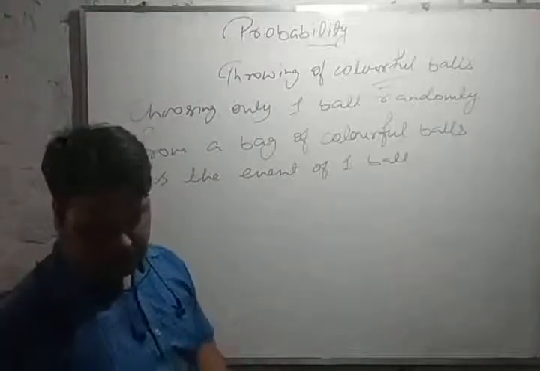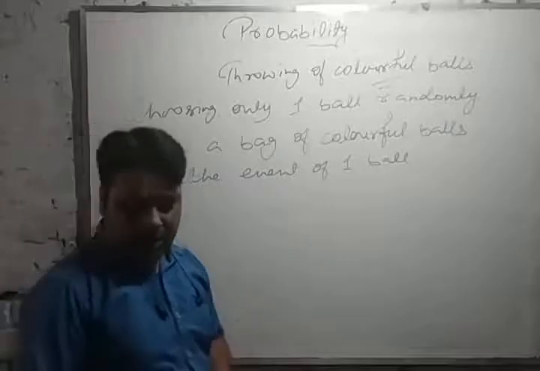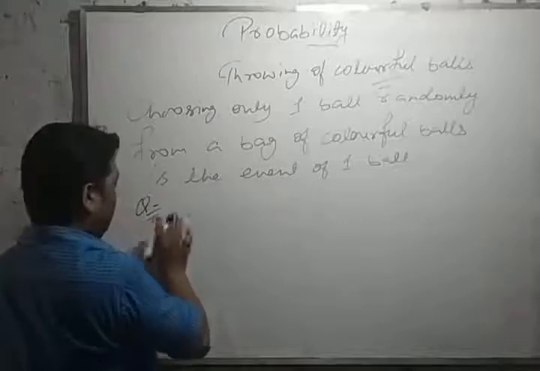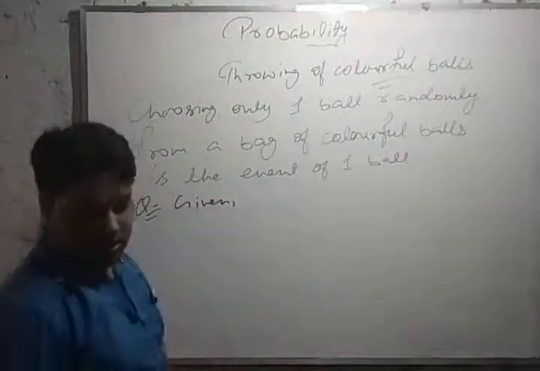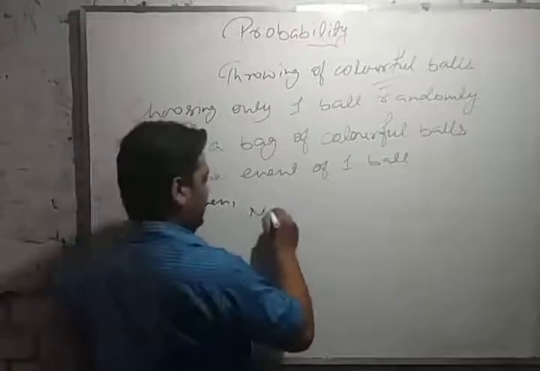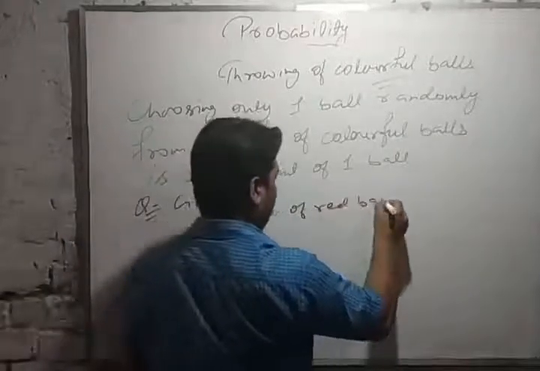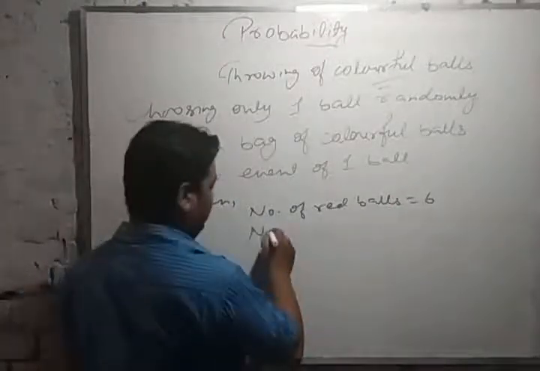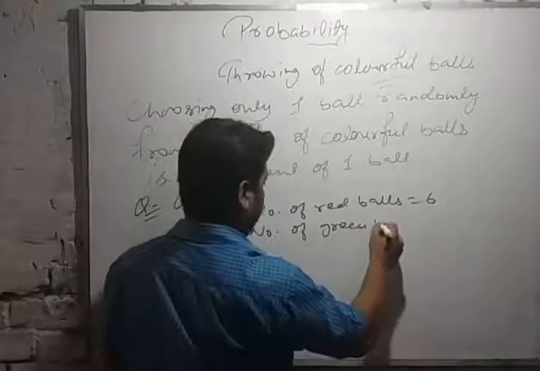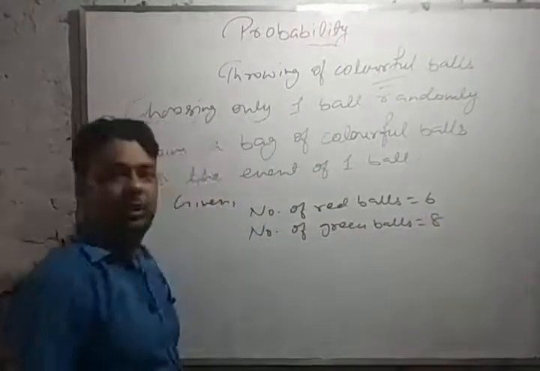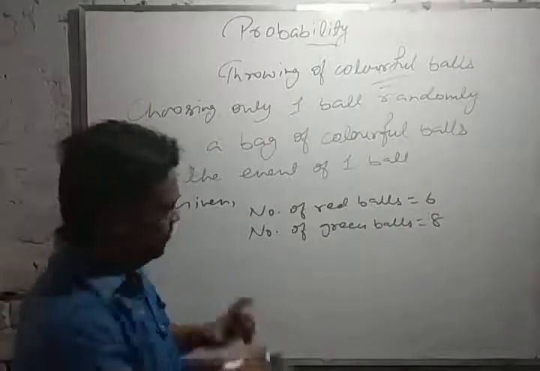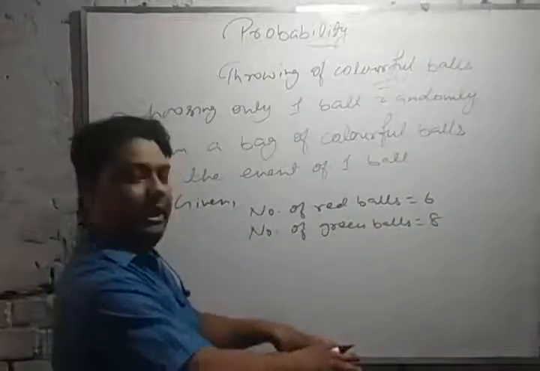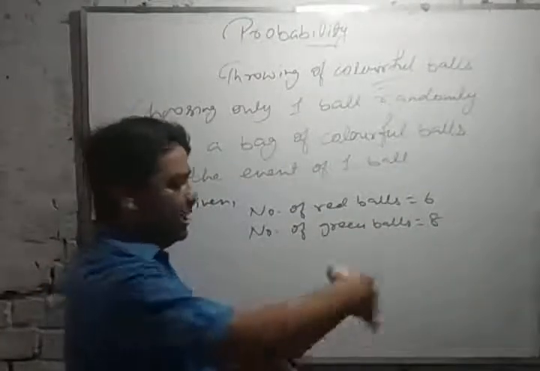Okay, so the question is that a bag contains 6 red and 8 green balls. In the question, the number of red balls is given as 6 and the number of green balls is given as 8. Now these two colored balls are put in a bag, and they are mixed together.